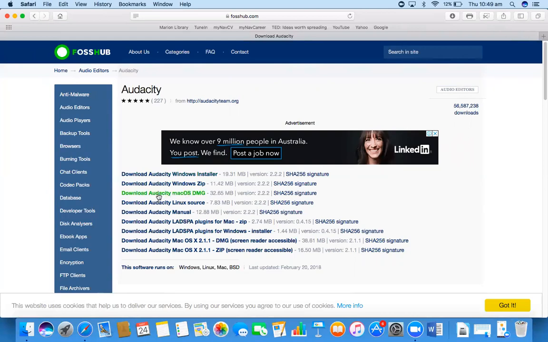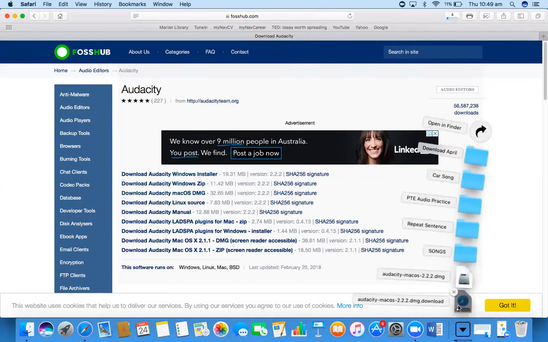You can see with this cursor, I have a Mac, so I'll just click on the download Audacity Mac OS DMG link. As soon as you click on this link, downloading starts automatically. You can check here.